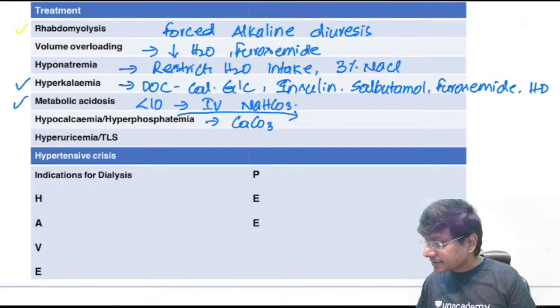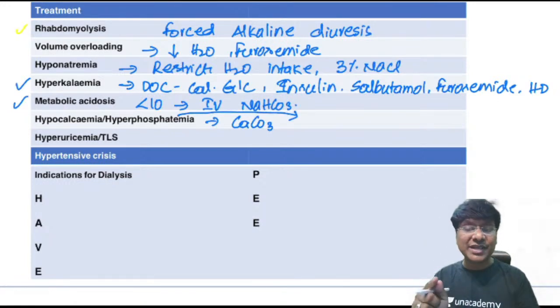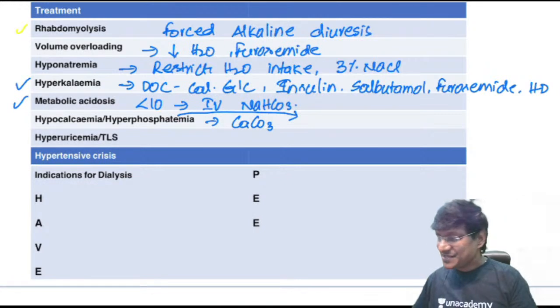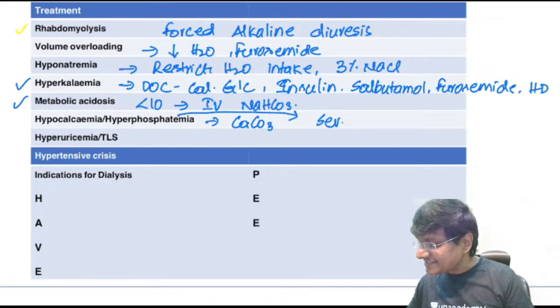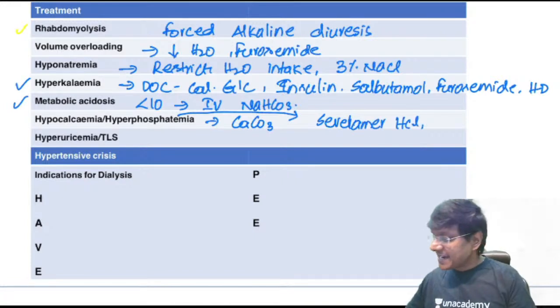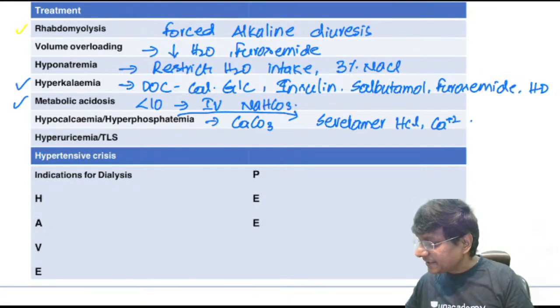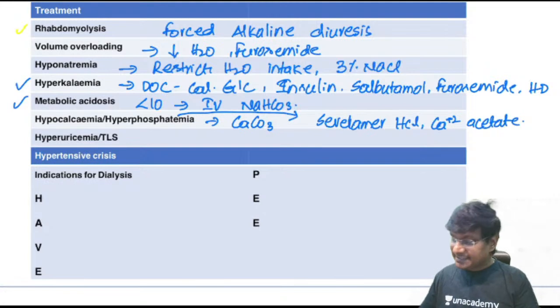Then how will you treat hyperphosphatemia? You should give phosphate binding agents. So what are these phosphate binding agents? These are sevelamer hydrochloride. These are the phosphate binding agents. And one more phosphate binding agent will be calcium acetate. That will be another phosphate binding agent.